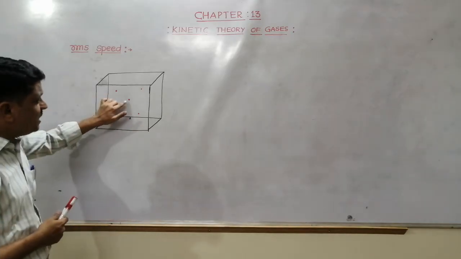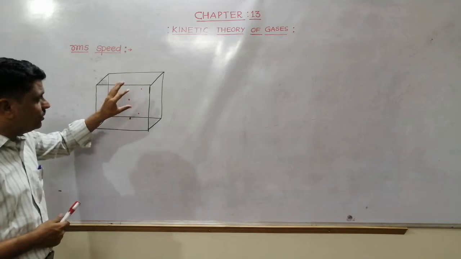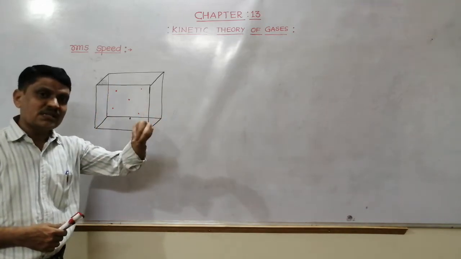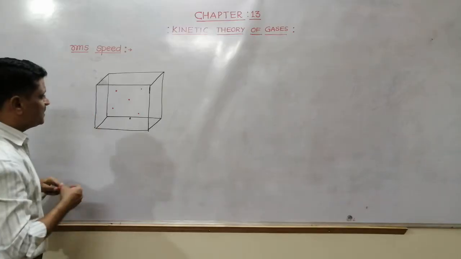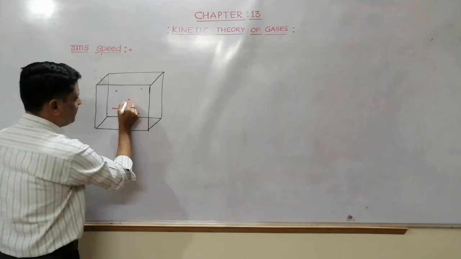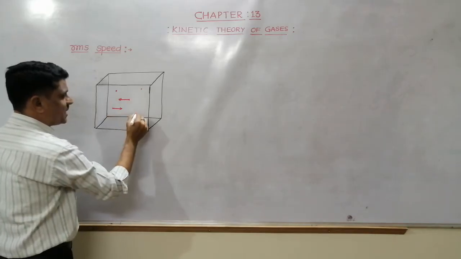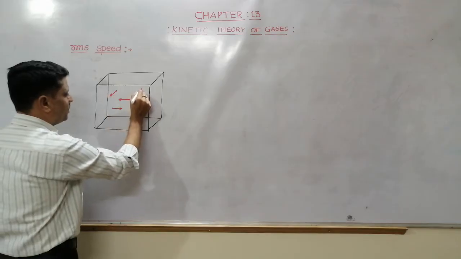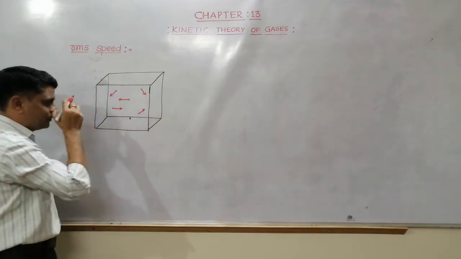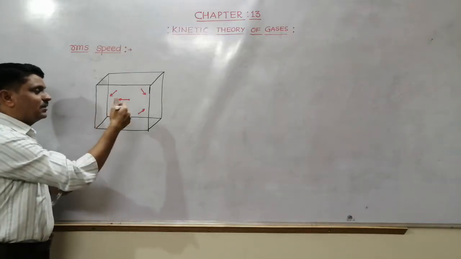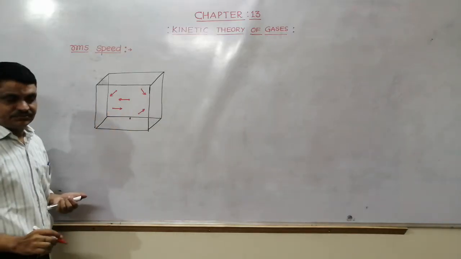But we know that each and every molecule or atom which is moving possesses kinetic energy. When it is moving like this, it has some kinetic energy. When it is moving like this, it has kinetic energy. So all these molecules are moving in random directions and all are having kinetic energy.